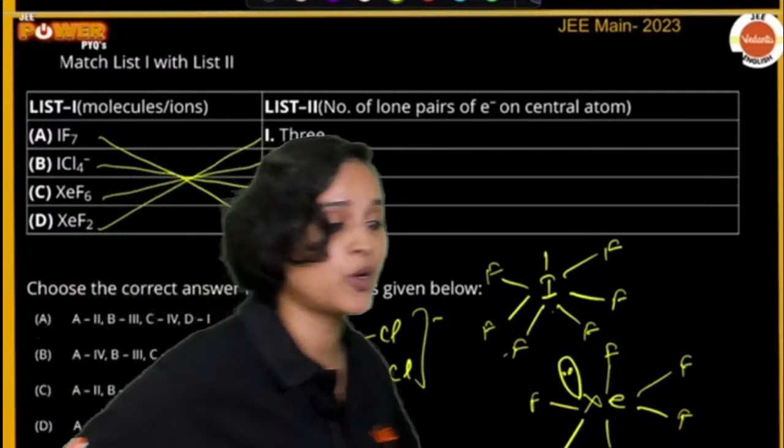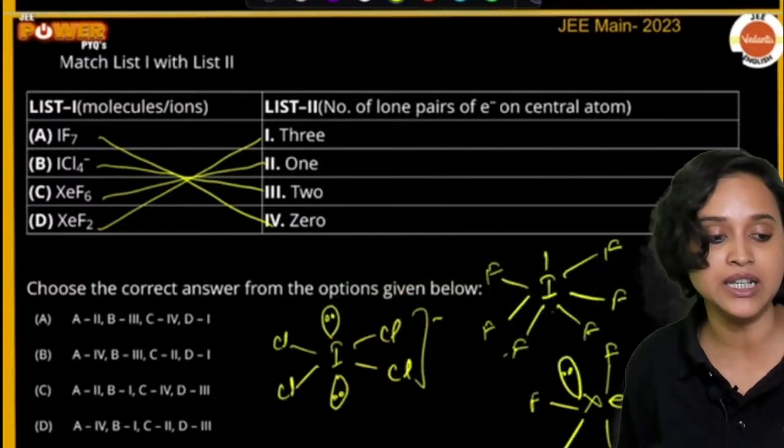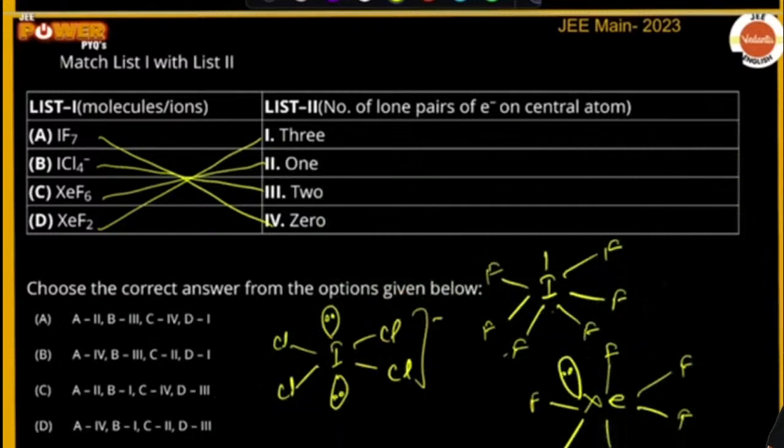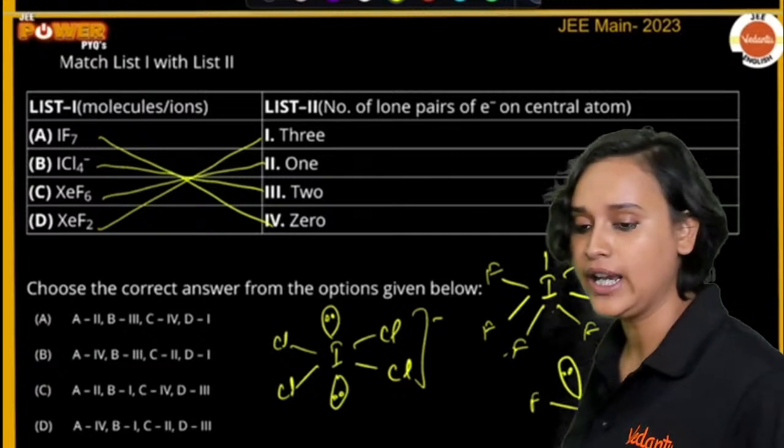So this corresponds to which answer, everybody? Can you please tell me? This corresponds to which answer? Please go ahead and write it down.